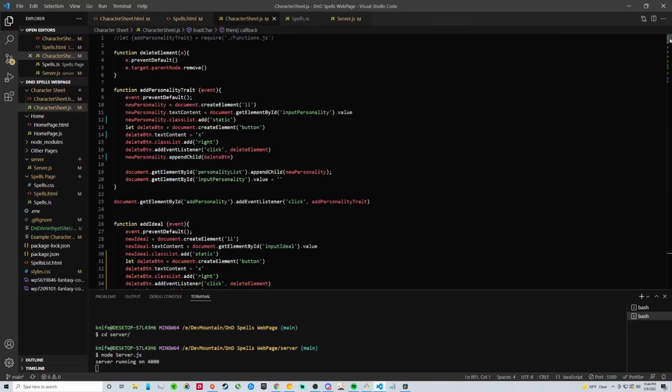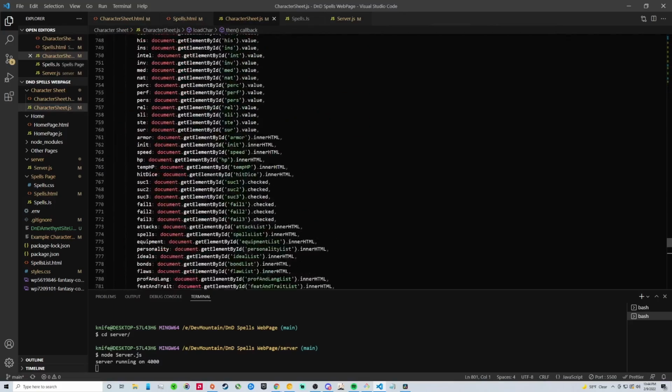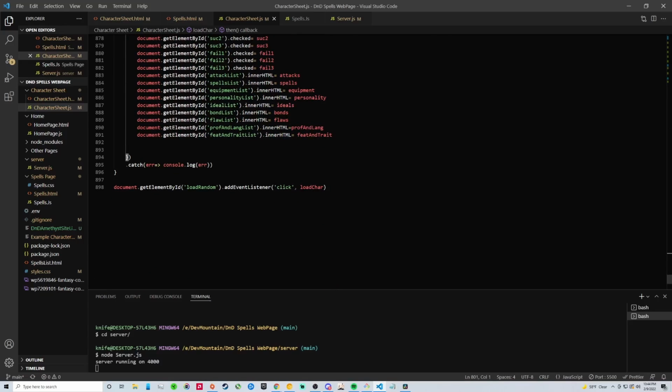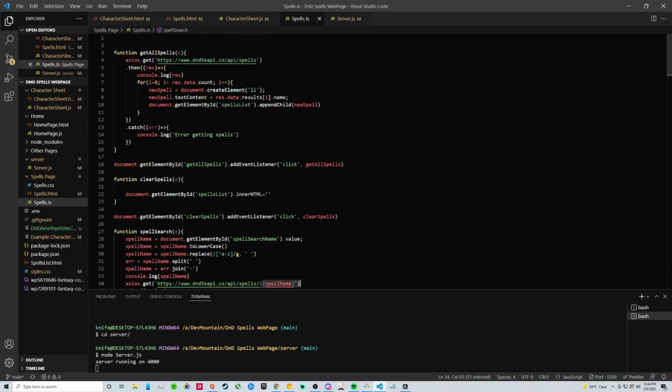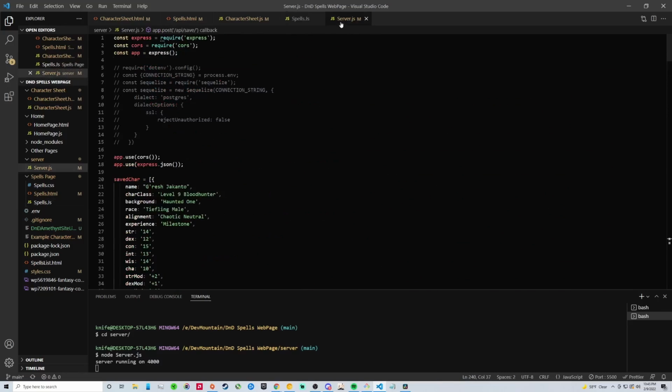This is the JavaScript functionality for the character sheet, and this took me a while. As you might guess, because after all, this is just shy of 900 lines of code. This took a while. Here's my spell list functionality as well to search. I actually used an API. I used the D&D 5e API for my spells list, and it was very, very helpful.